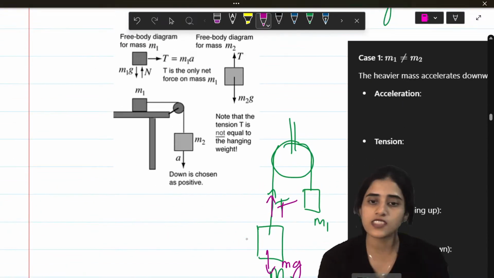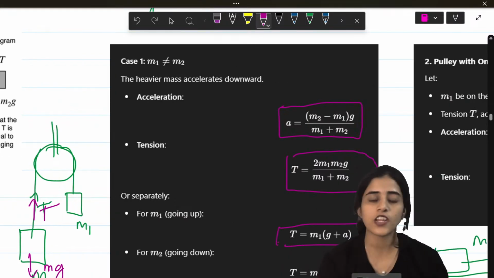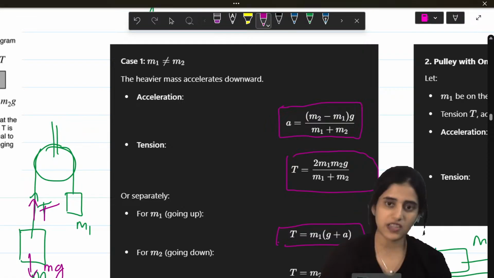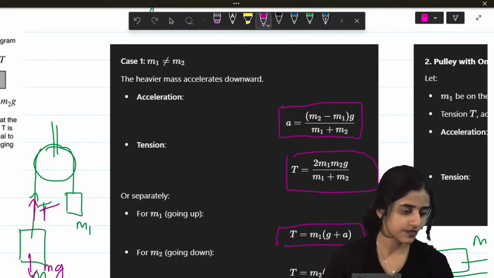Tension is just force. Force is mass into acceleration. So here, instead of acceleration, you put A plus G. Now if it is coming down, what happens? It's along gravity, so you subtract G. Okay.